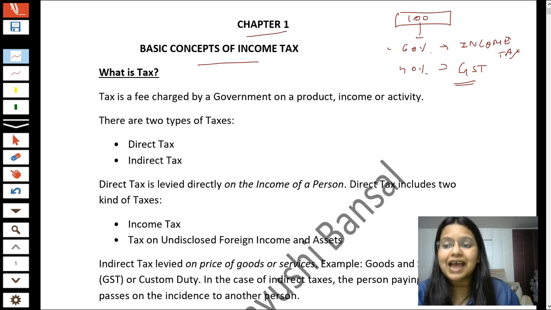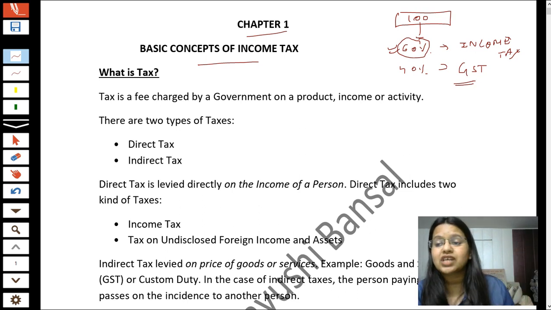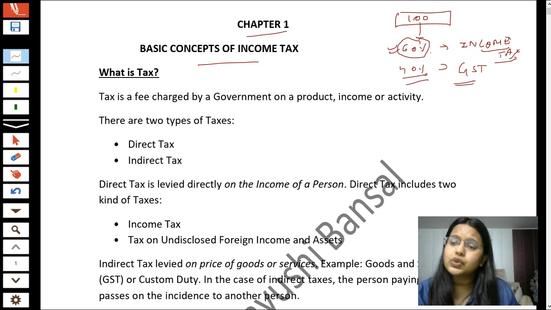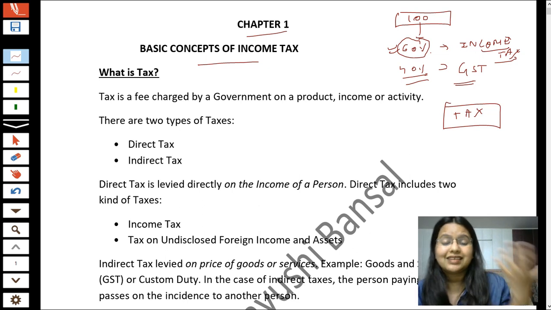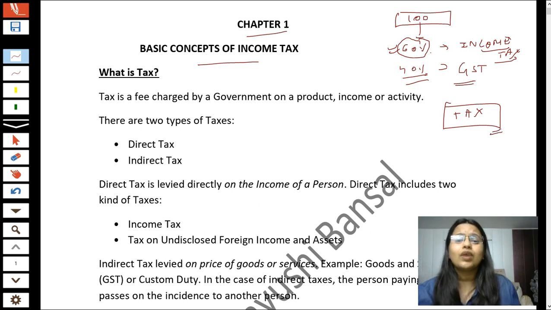But students, we are starting from this 60% portion first. After covering the 60% portion, which contains your income tax provisions for your examination, we will cover the balance 40%, that is GST. But students, there is a problem. What is the issue? Before starting any topic, whether income tax or GST, first of all, you need to understand what is the meaning of tax. Whether it is direct tax, that is income tax, or indirect tax, that is GST, for your syllabus. So students, have you any idea what is a tax?